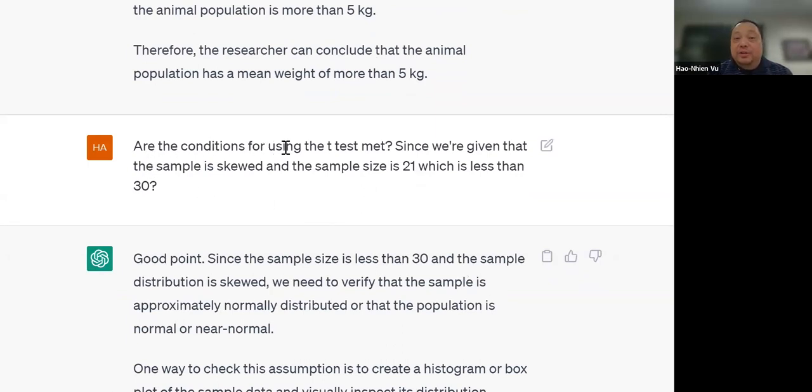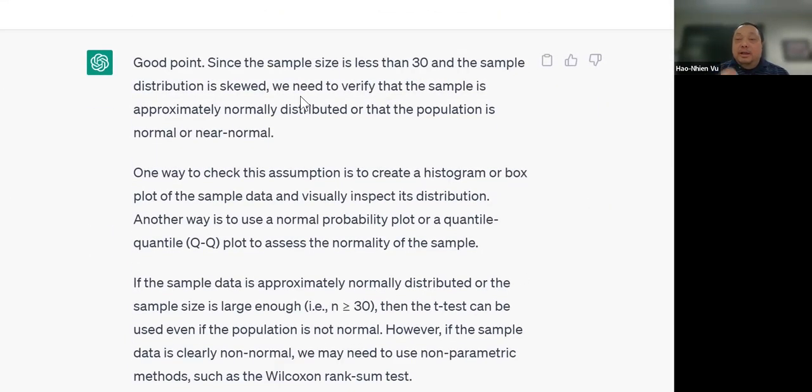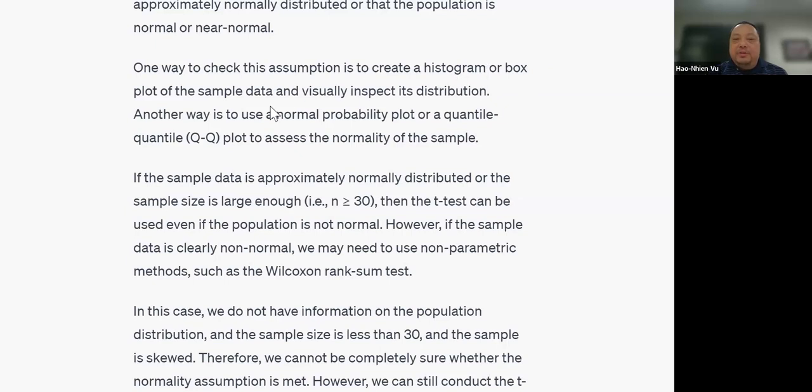Are the conditions for using the t-test met? Since we're given that the sample is skewed and the sample size is 21, which is less than 30. And check out ChatGPT's answer. It admits that it needs a check condition, and it also knows that the condition is that the sample is approximately normal, or the population is normal or near normal. And it has all of these ways of doing that. Checking the histogram or box plot, visually inspect or use a QQ plot, which is a plot for checking normality.